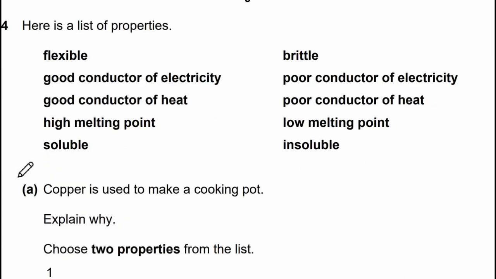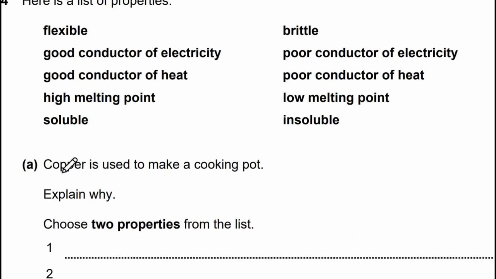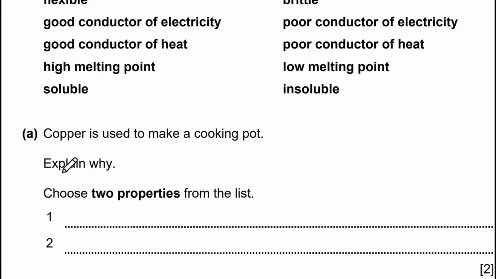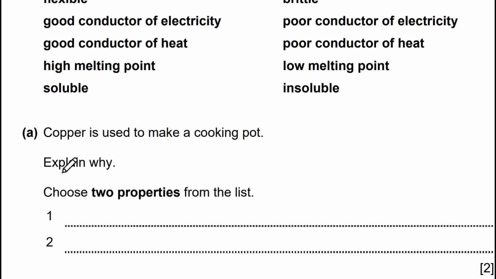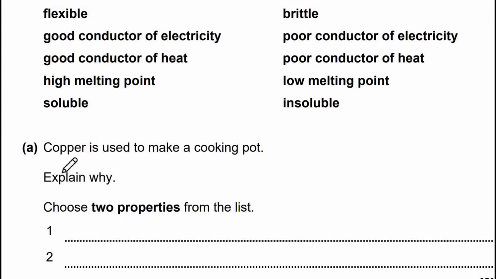Now let's move on to question 4. Here's a list of properties: flexible, good conductor of electricity, good conductor of heat, high melting point, soluble, brittle, poor conductor of electricity, poor conductor of heat, low melting point, and insoluble. A. Copper is used to make a cooking pot. Explain why. Choose 2 properties from the list. Copper is used because it is a good conductor of heat, because in a cooking pot we give heat, and it has a high melting point.